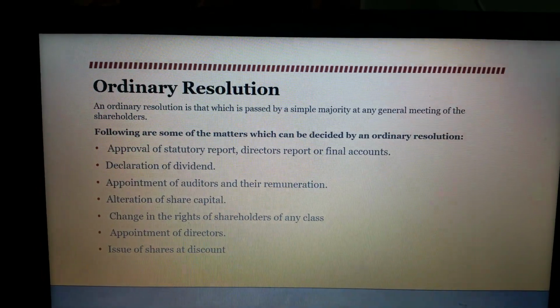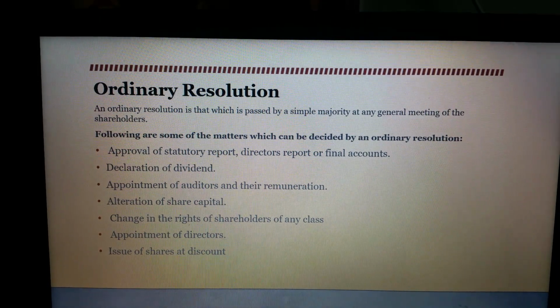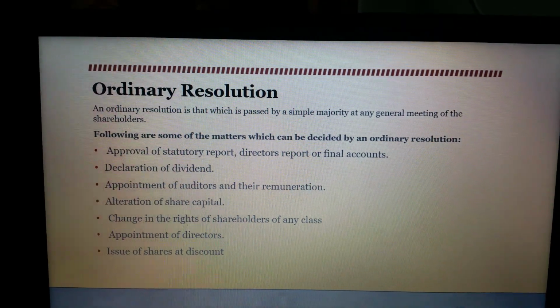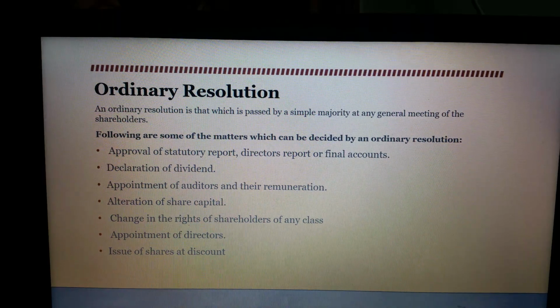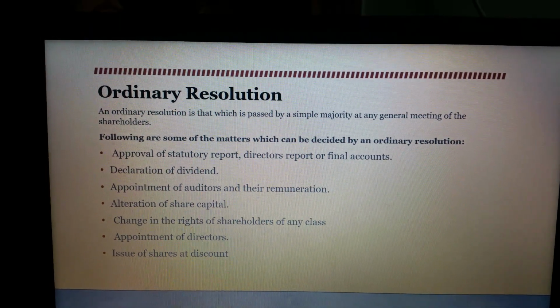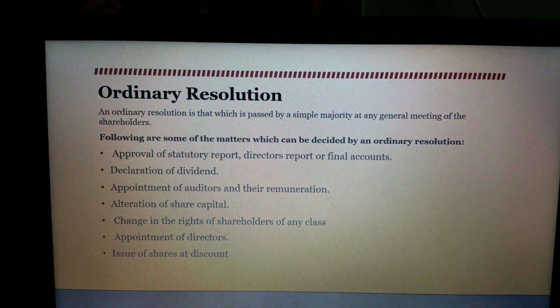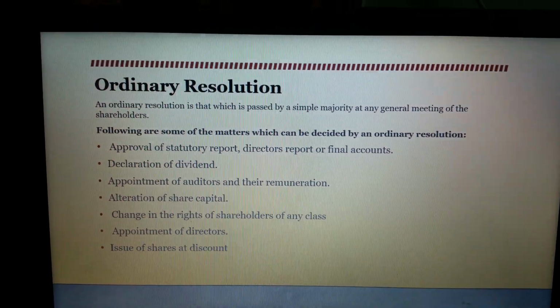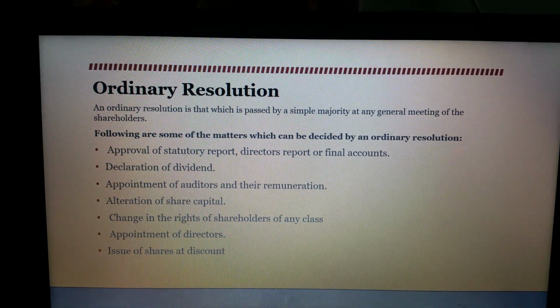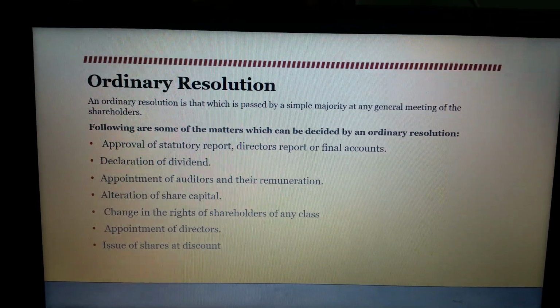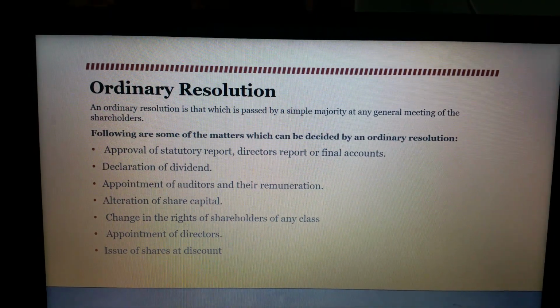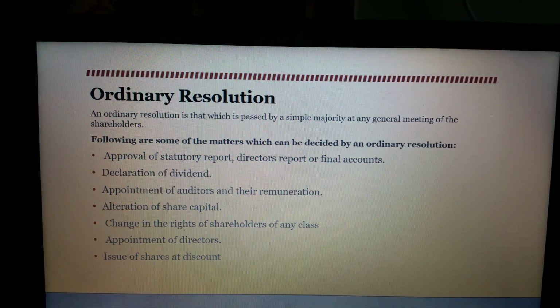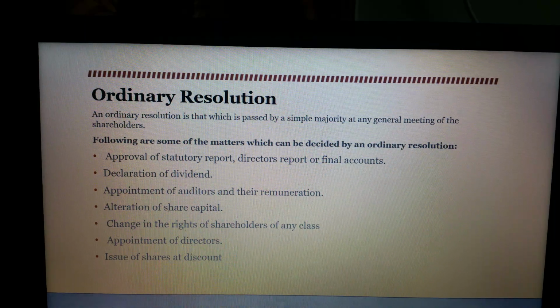Issue of shares at a discount means issuing shares at less than the market value of the shares. Supposing the market value of the share is 200, but the company makes a fresh issue at 150. Then in such cases, it is considered as issue of shares at a discount. So whenever shares are issued at a discount, in such cases also ordinary resolution has to be passed.